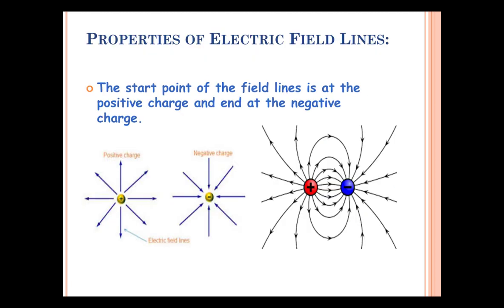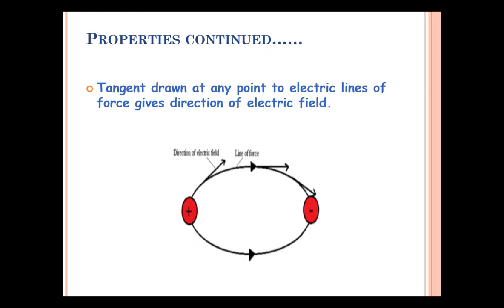Now let us see the different properties of electric lines of force. If we consider isolated positive charge or negative charge, then electric lines of force always start from positive charge and always end on negative charge. Here the first figure shows the electric lines of force around a positive charge, the second figure shows electric lines of force around a negative charge, and the third figure shows electric lines of force around an electric dipole, that is a pair of positive and negative charges placed at some distance away from each other.